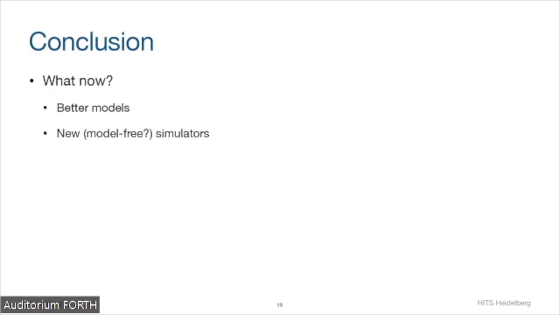So what does this mean? Where do we go from here? Do we just stop doing phylogenetics altogether, or is there any other way? What can we do? For one, maybe we can start thinking about developing better models of evolution. Or maybe we can start developing simulators that don't rely on an explicit model of evolution. Maybe we can use deep learning approaches like generative approaches for this, where we don't have to specify an explicit model.